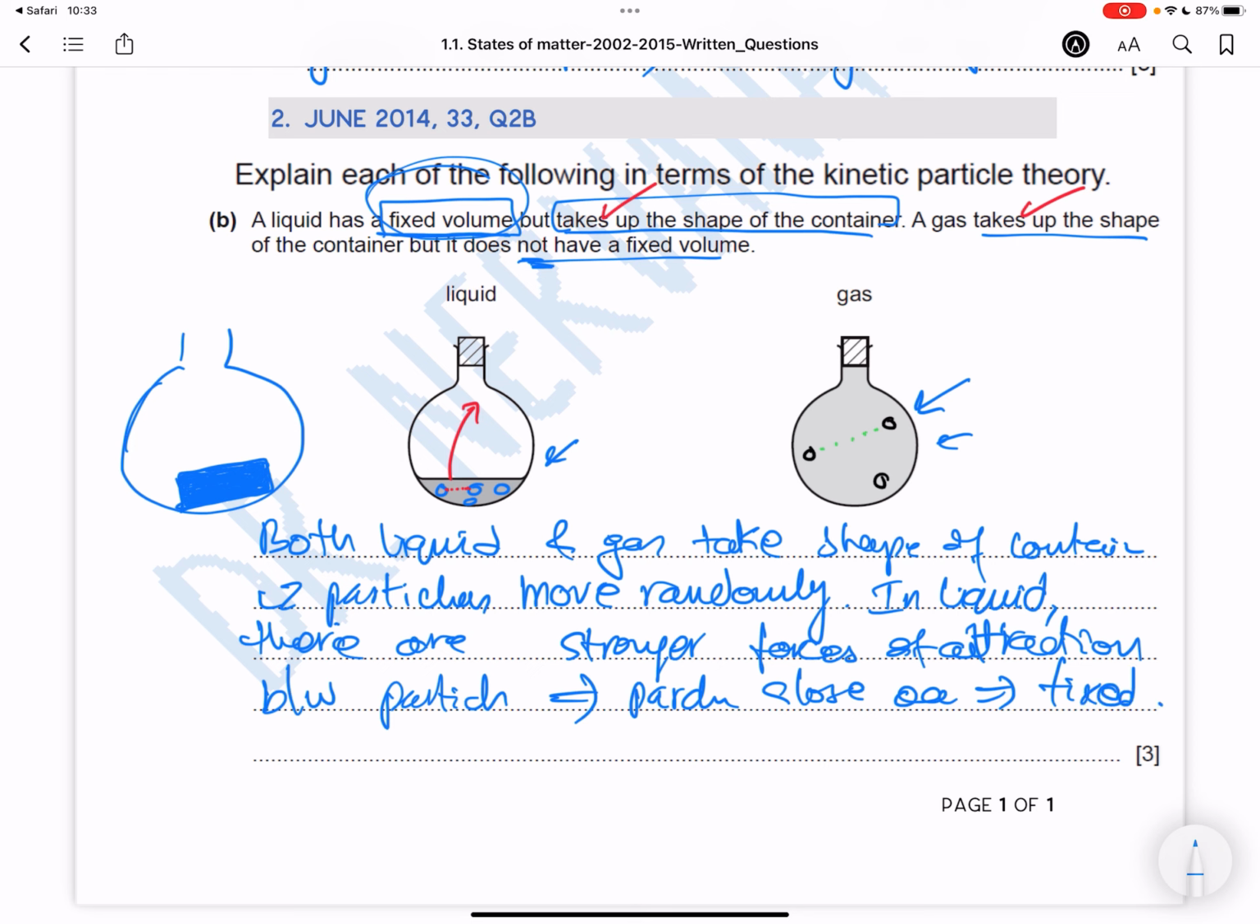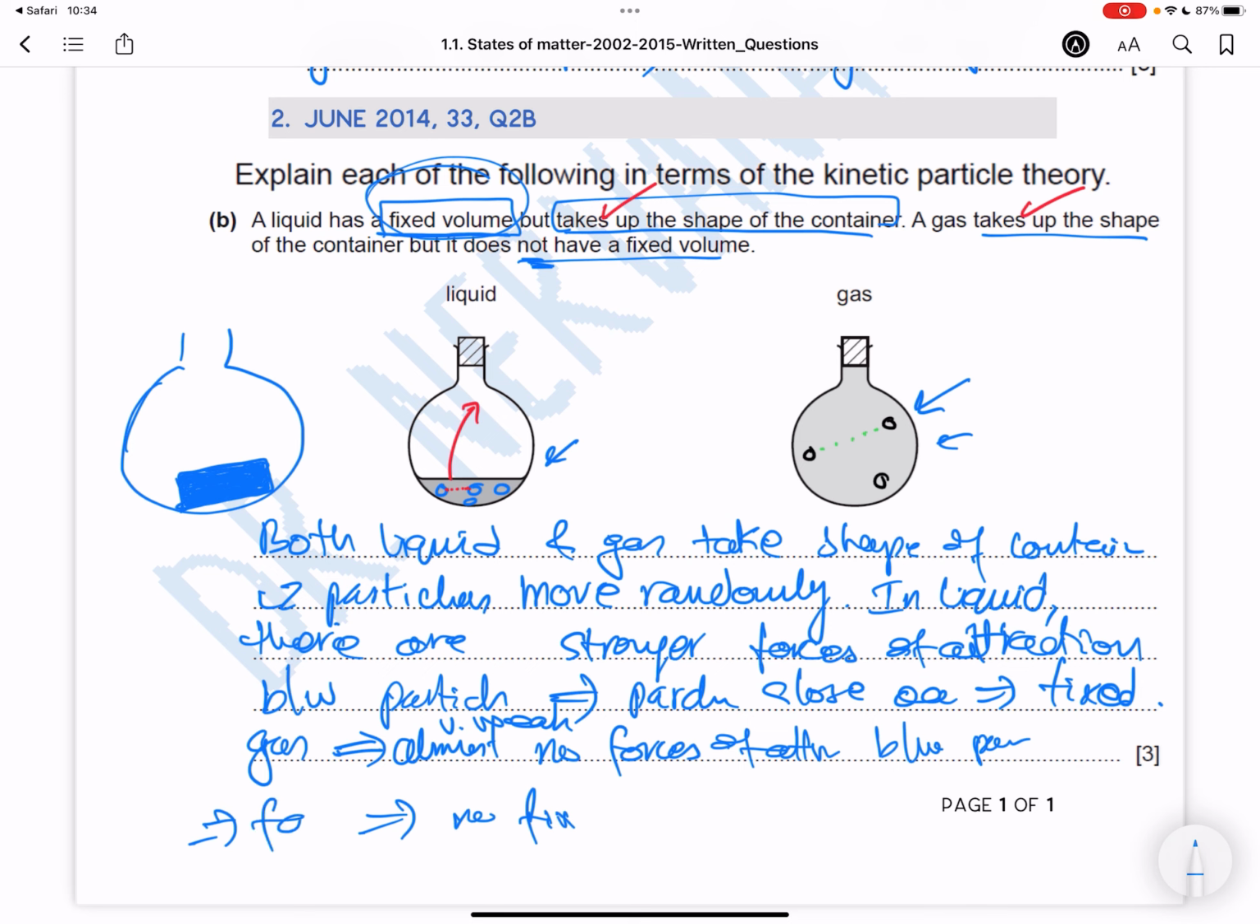All right. But in gas, you're going to explain that there are essentially almost no forces of attraction. There are forces, but they're very, very weak. So almost no forces of attraction, or you can say very weak forces of attraction between particles, and therefore no fixed volume. Okay, you can say therefore they're very far apart and therefore no fixed volume.